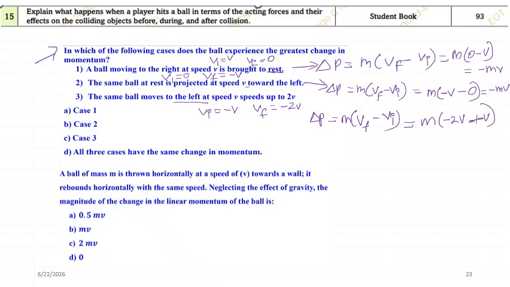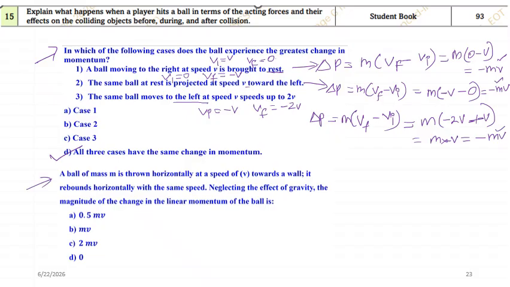So minus 2v plus v, what do we get? We get m into minus v, which becomes minus mv. So what is noted? In case 1, case 2 and case 3, all three cases have exactly the same change in momentum. So this will be the correct answer.